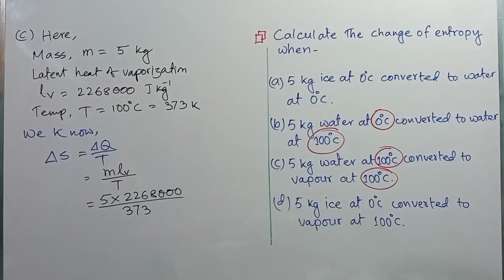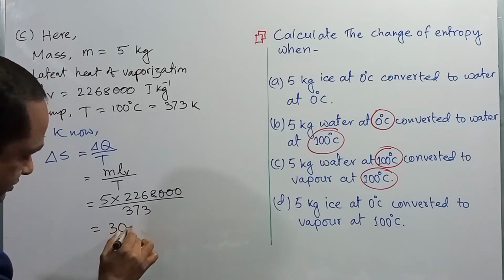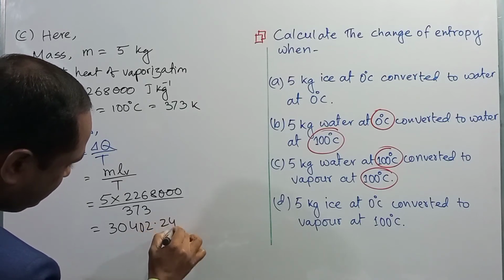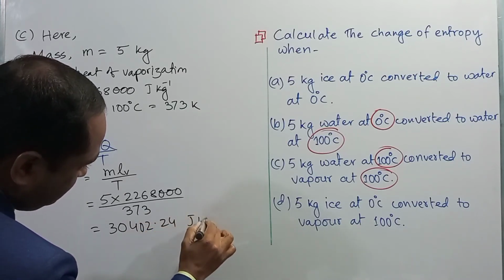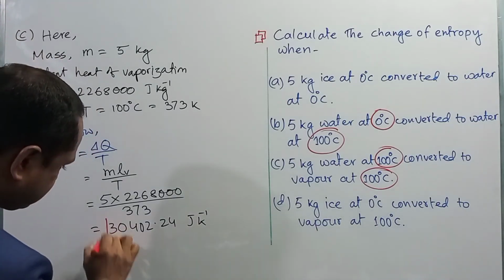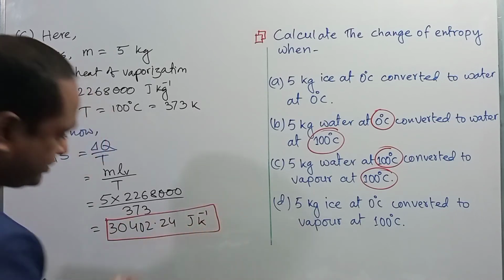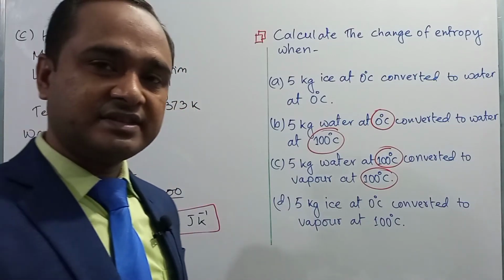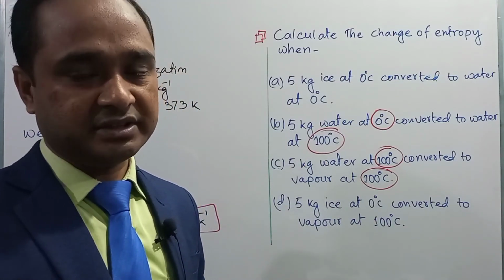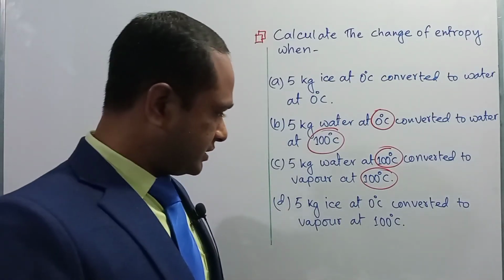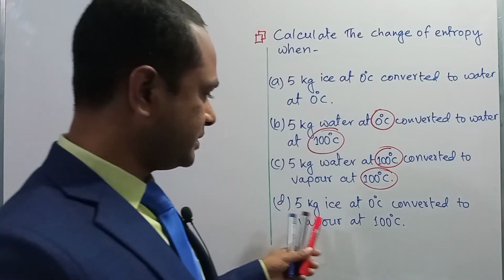Okay, and after the calculation you will get 30402.24, right? And the unit will be joule per Kelvin. Okay, dear student, this is the change in entropy in the conversion of 5 kg water at 100 degree Celsius to vapor at 100 degree Celsius.